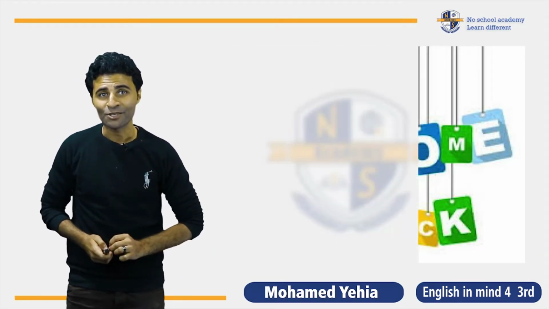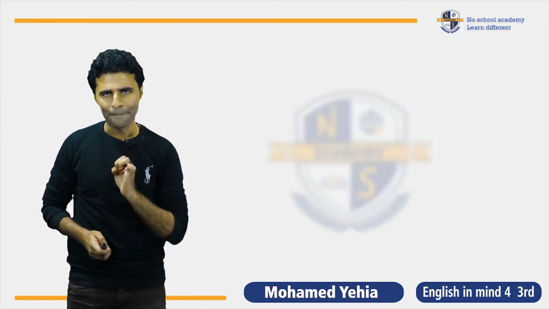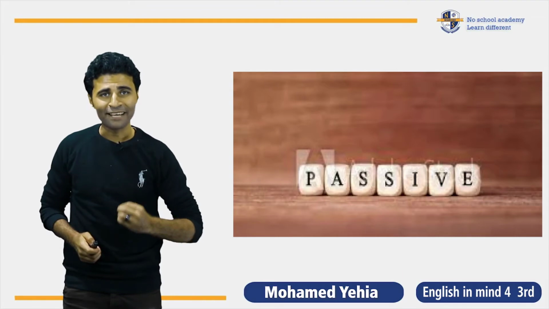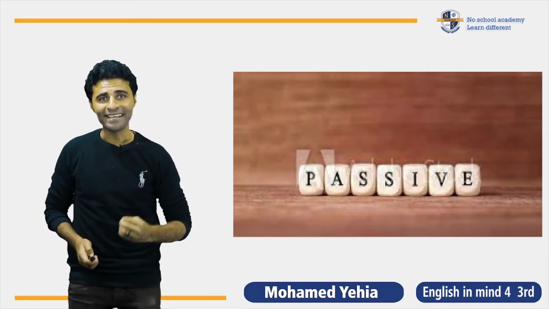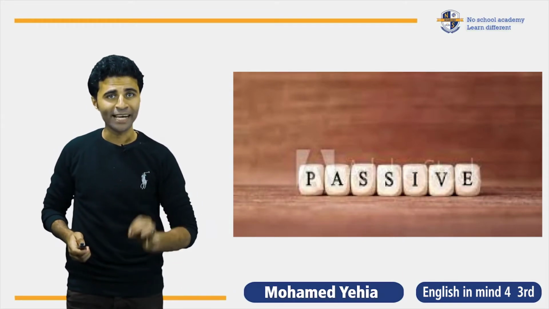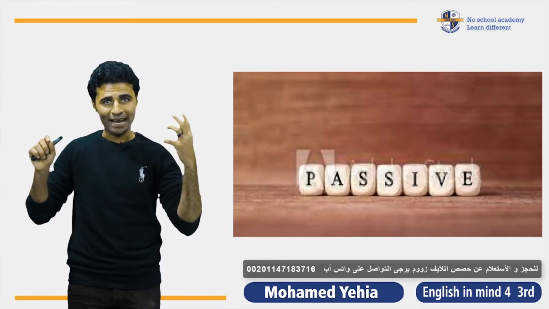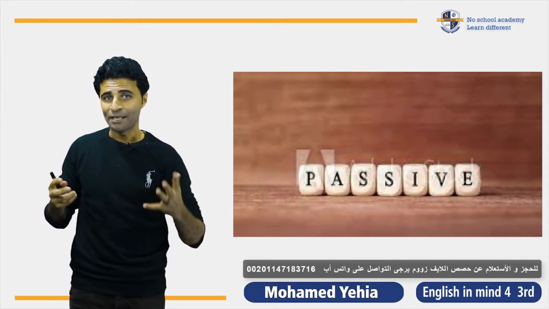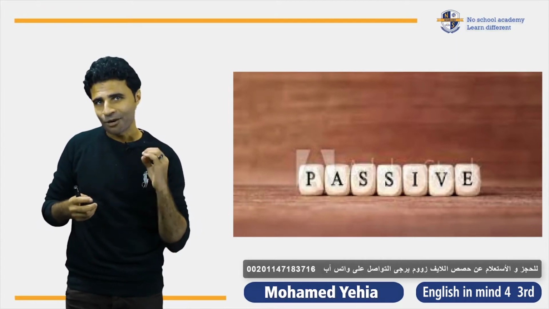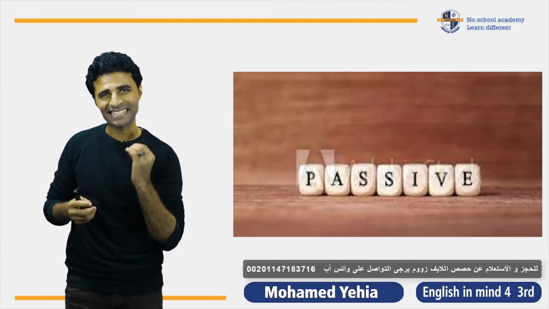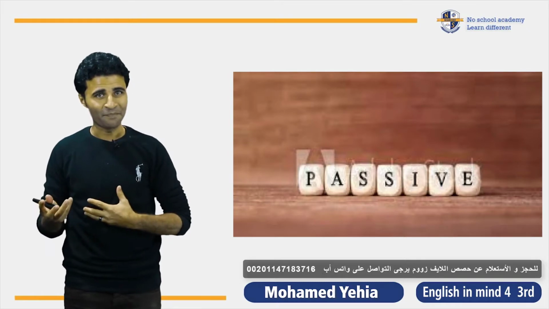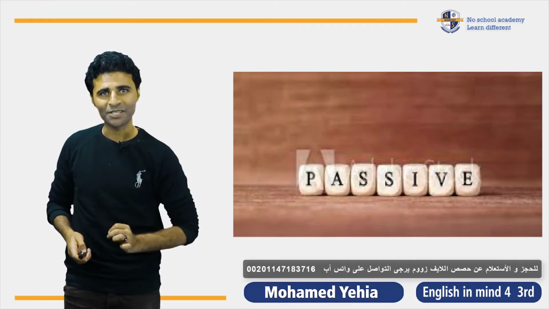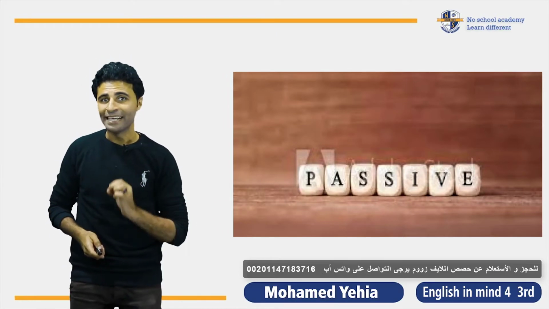Today we're going to talk about grammar, passive, one of the most interesting and enjoyable grammar rules in the English language: how we change the sentence from an active sentence to a passive sentence. Active sentence, the sentence where we know who is the subject, who did this thing, but passive, we don't know who made the action. So it's kind of mystery. That's why it is very interesting.